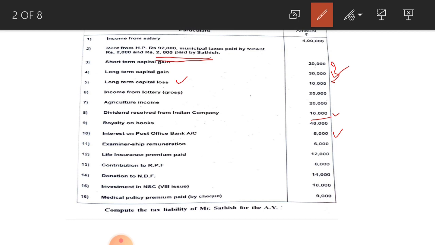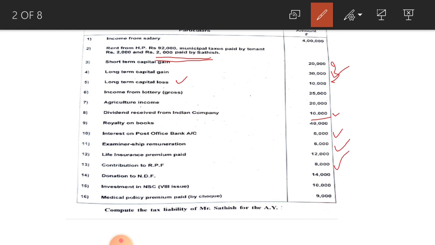Next point, examinership remuneration is taxable, is the income under the head income from other sources. Examinership remuneration, income from other sources. Next, see life insurance premium paid 12,000 rupees is given. It is deductible under section 80C. Next, contribution to RPF also deductible under section 80C.